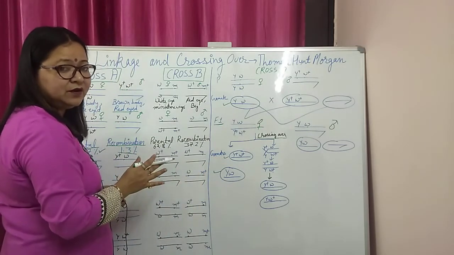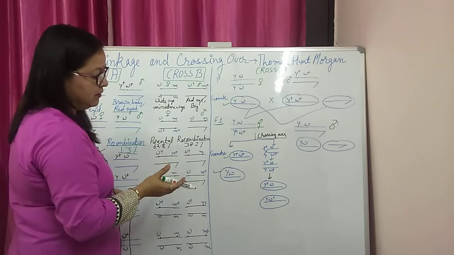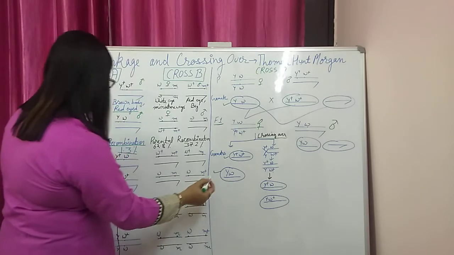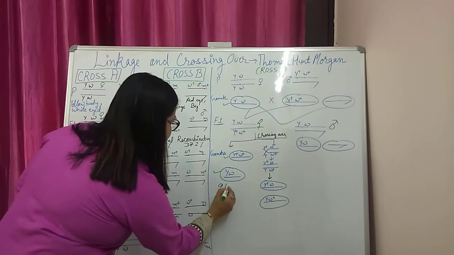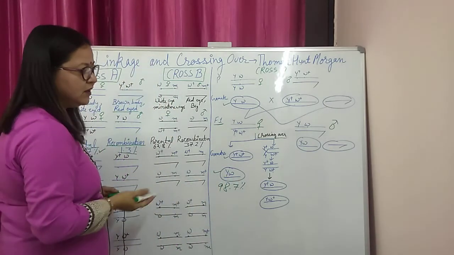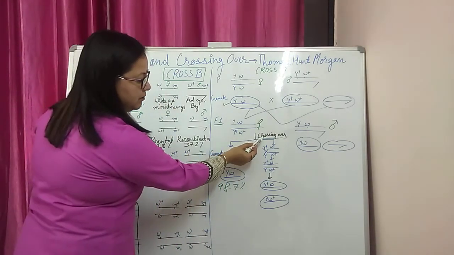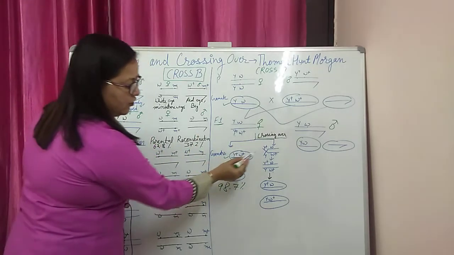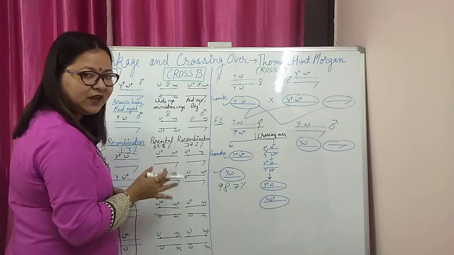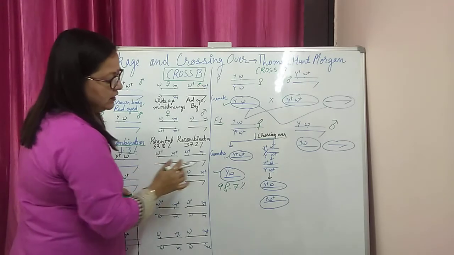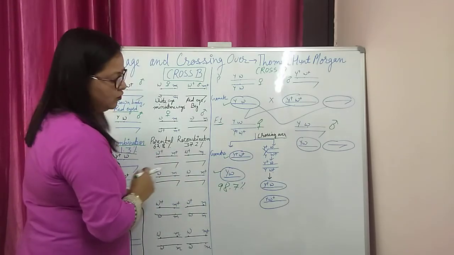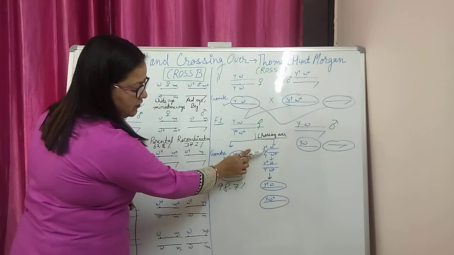As this is the maximum condition of gamete formation, segregation of chromosomes, this type of gametes is formed about 98.7%. Then what about the other gametes? How are they formed? They are formed by crossing over. In meiosis I there is exchange of genes between the non-sister chromatids of homologous chromosomes. So here is the exchange of genes.